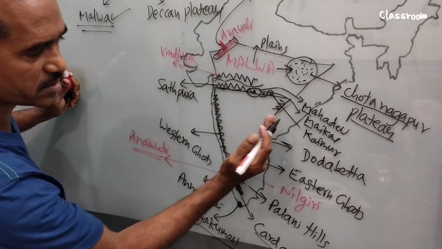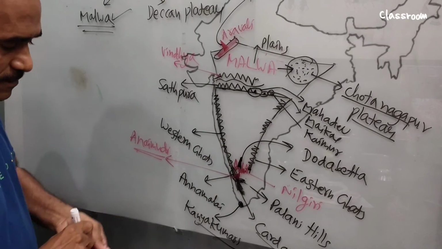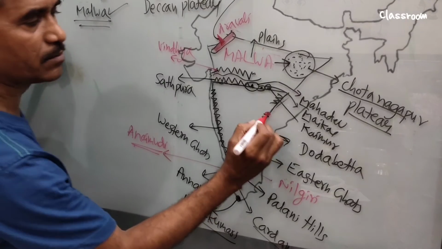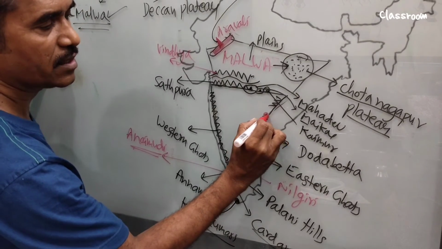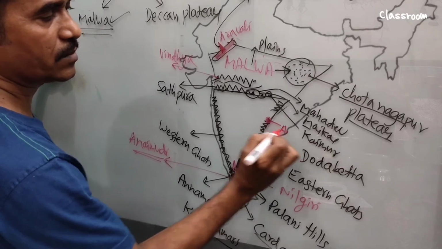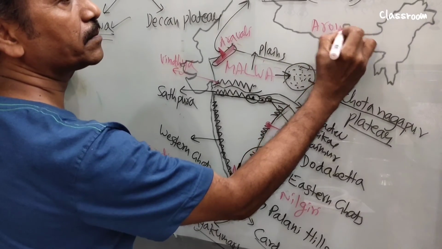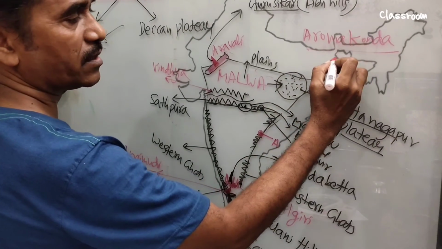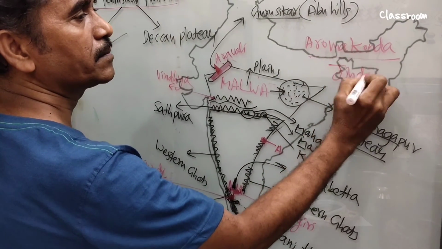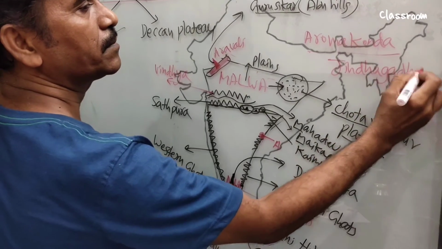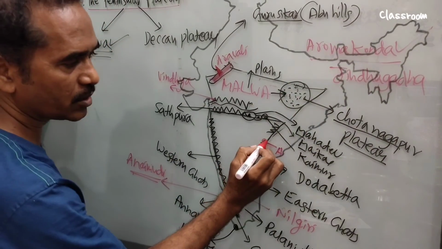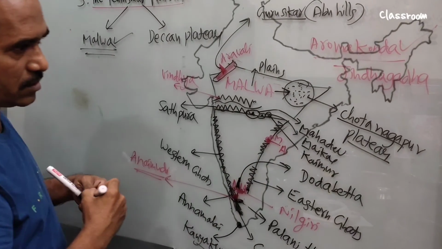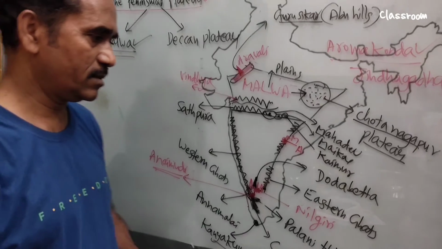Next, move on to Eastern Ghats. What is the highest peak in Eastern Ghats? Actually it is Jindagada, but in the exam, in the textbook, it is given Aromakonda or Aroyakonda. Aromakonda is given in the textbook, and Mahendragiri also here. Okay, this is all about it.